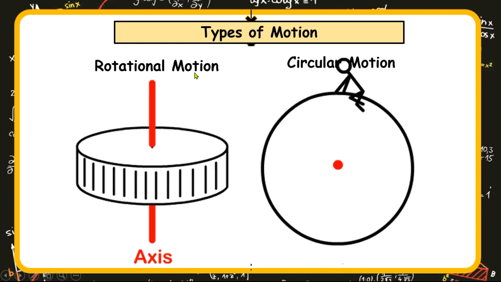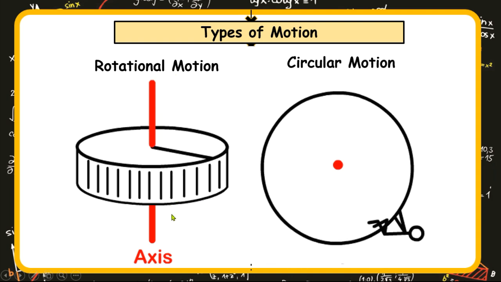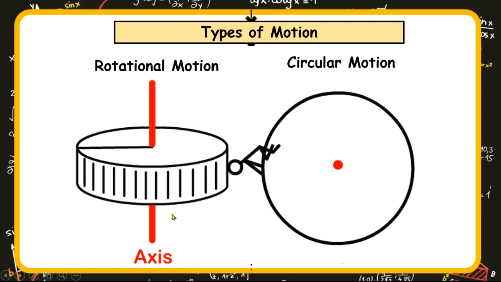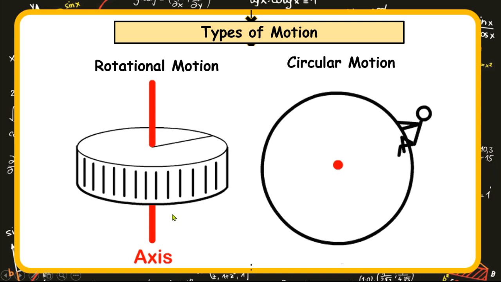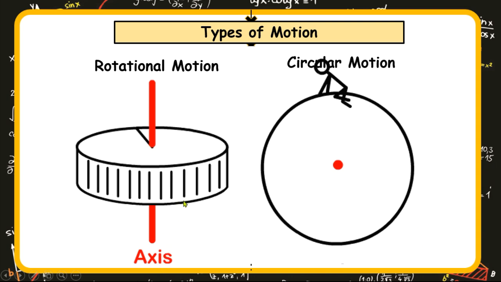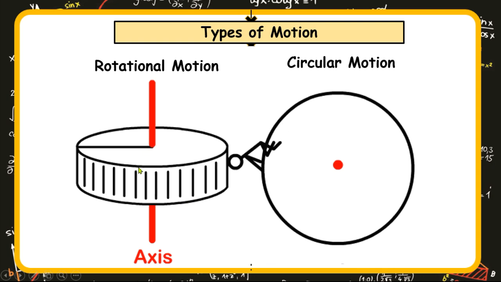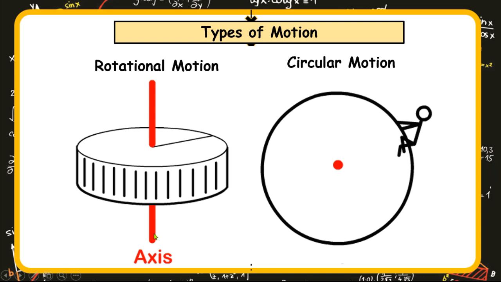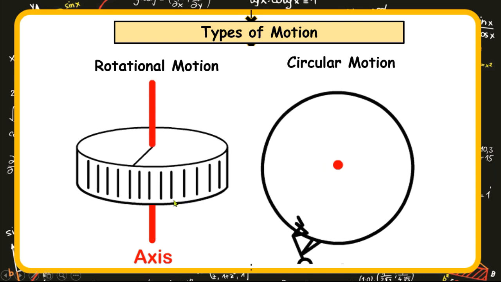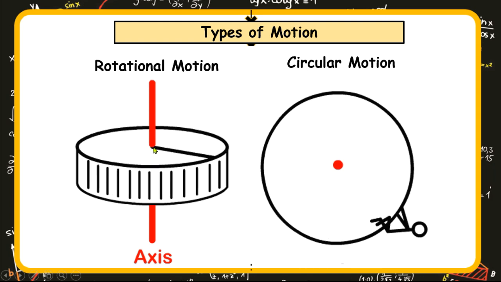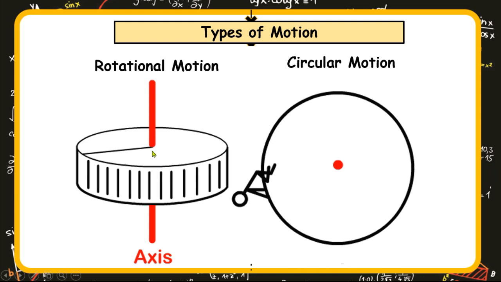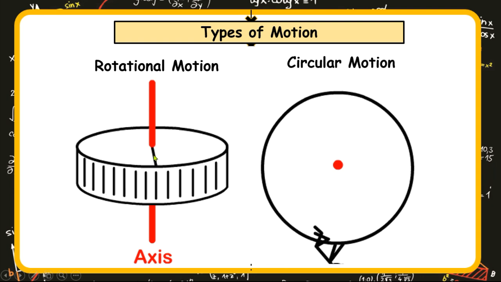Under rotational motion, it simply means the whole body rotates about an axis. Under rotational motion, the body is rotating on its own axis or about a center of rotation that lies inside the body in motion. What I mean is the point of rotation is on the body moving.